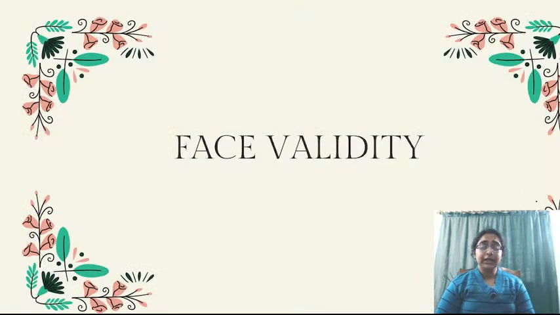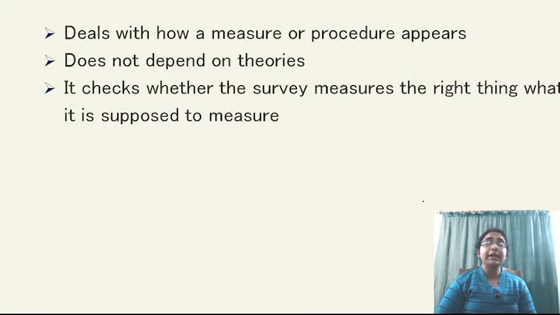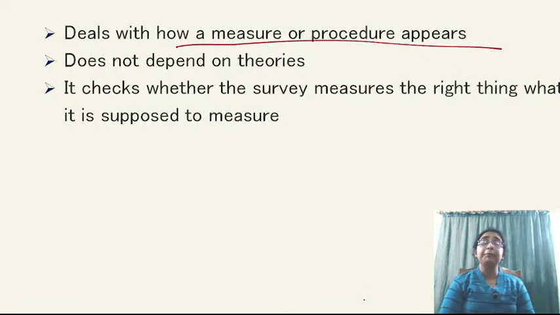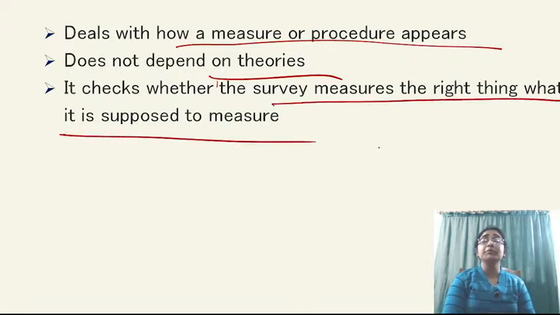ओके, अच्छा, नेक्स्ट आते हैं फेस वैलिडिटी. दिस इज नॉट गिवन इन द क्वेश्चन बट दीज आर टाइप्स ऑफ वैलिडिटी. Face validity means it is talking about how a measure or procedure appears, which is the appearance of a methodology. It does not depend on theories. It talks about that whether the survey measures the right thing what is supposed to measure.